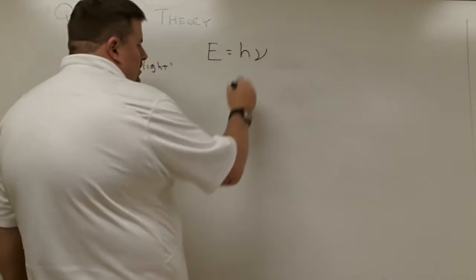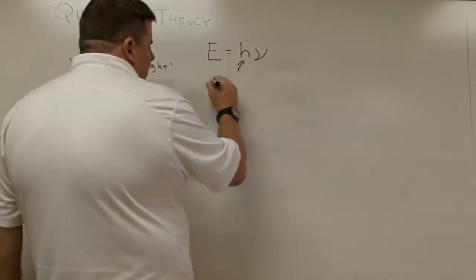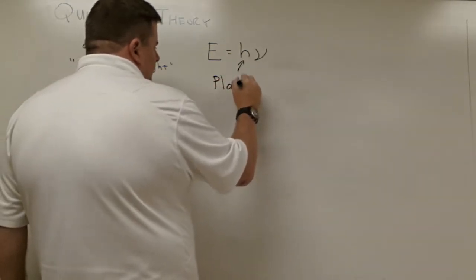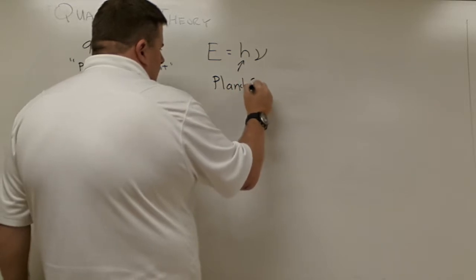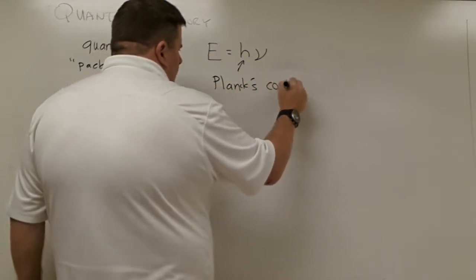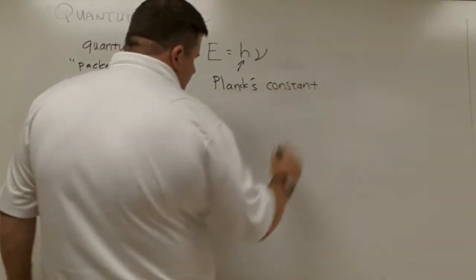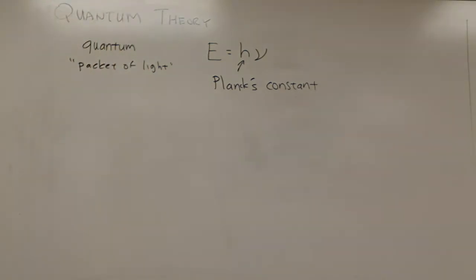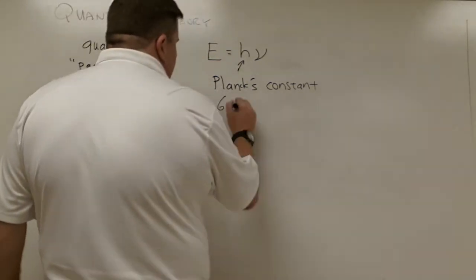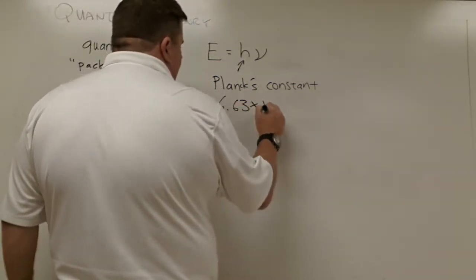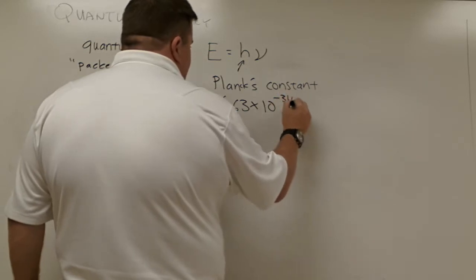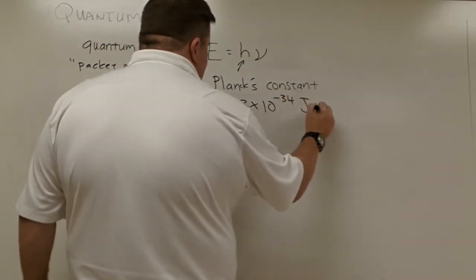H here is Planck's constant. And Planck's constant, I can never remember, is 6.63 times 10 to the minus 34 joules, and it's not just joules, but joule-seconds.